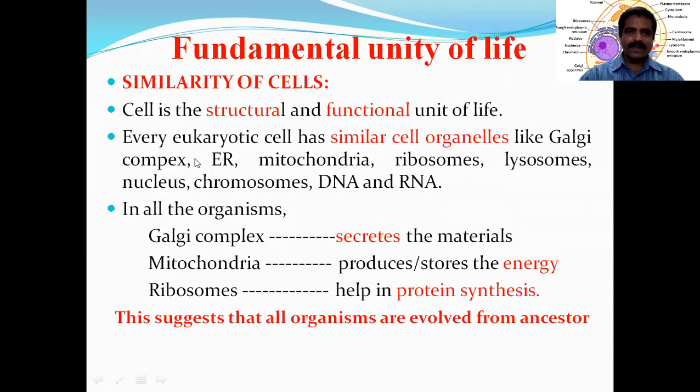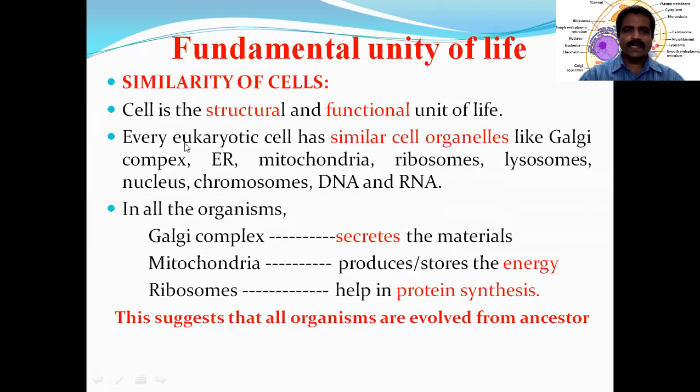Their origin may be from a common ancestor. All the organisms evolved from a common ancestor, a prototype organism, the first formed organism, which gave rise to all these organisms, so that they are similar now. Why are they similar? Because they have come from a common ancestor.